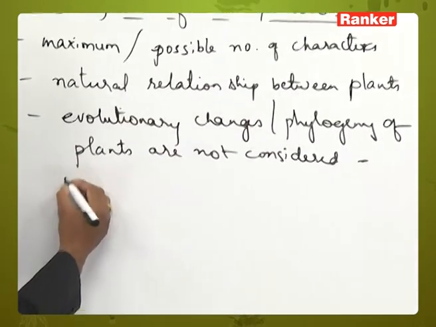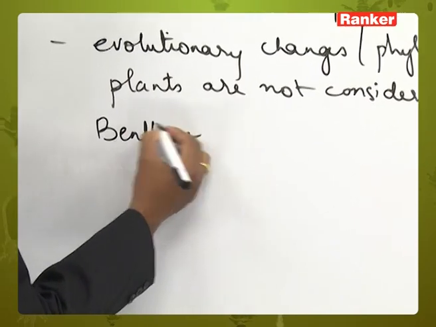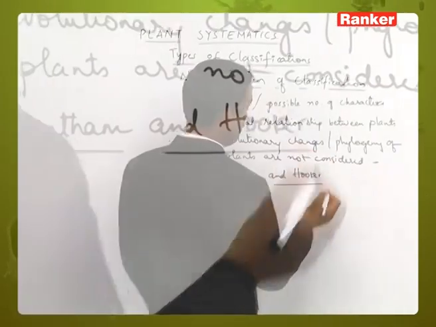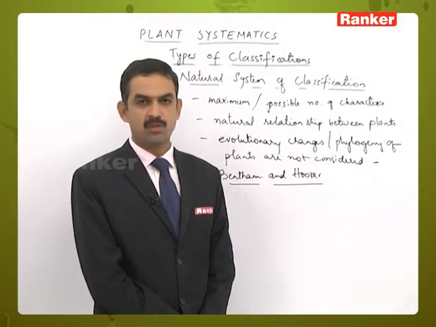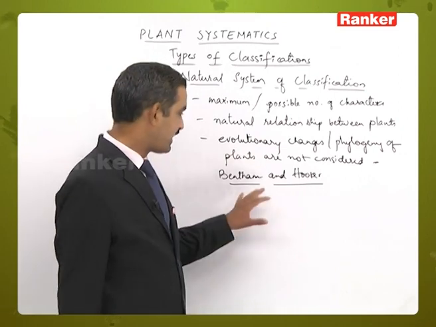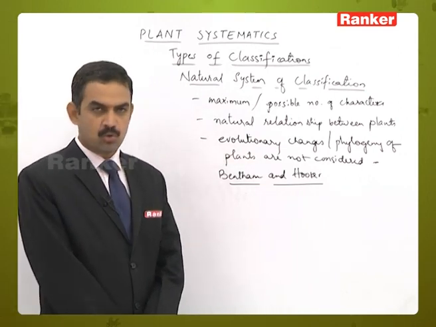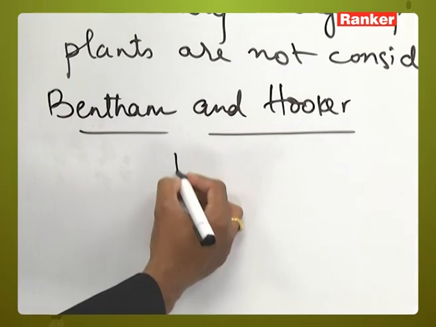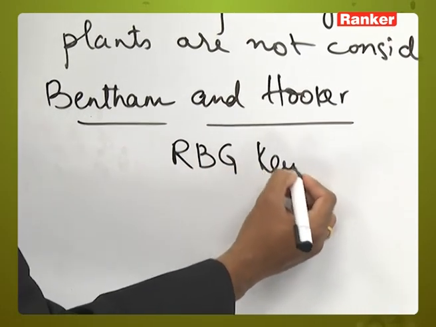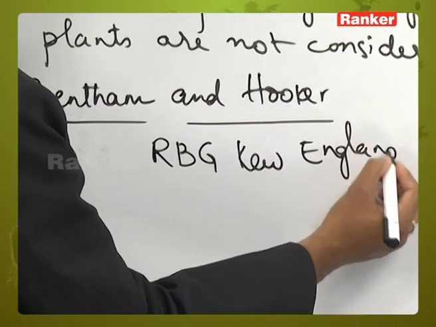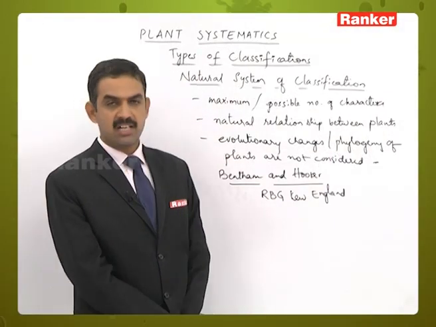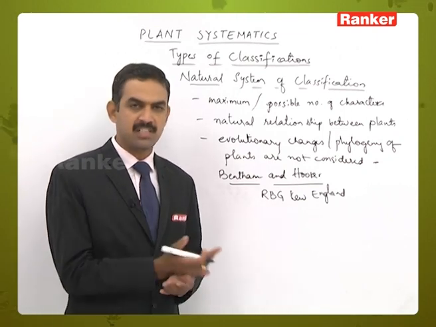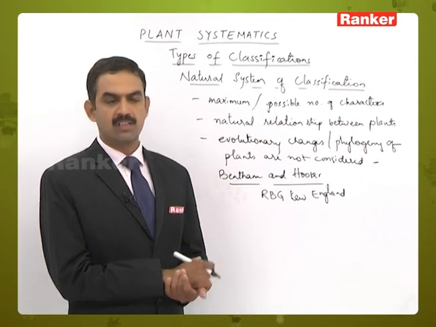So one is the classification given by Bentham and Hooker. Here the Bentham and Hooker system of classification is based on Bessey's system of classification. Bentham and Hooker are the botanical scientists who were working in Royal Botanical Garden, Kew, England. They had studied a lot of plants, and based on the characteristic variations or similarities between the plants, they classified the plants.